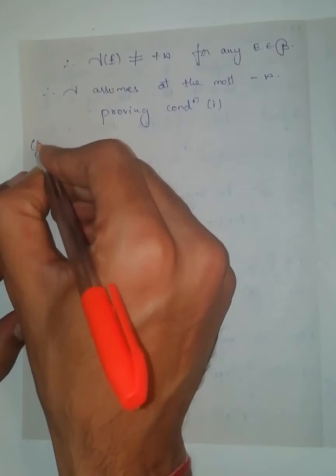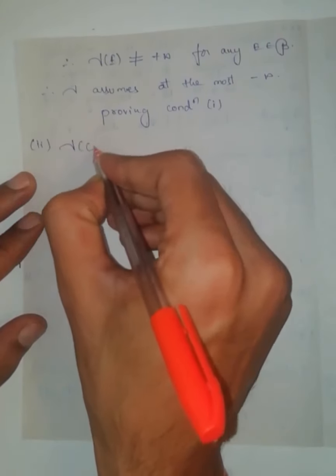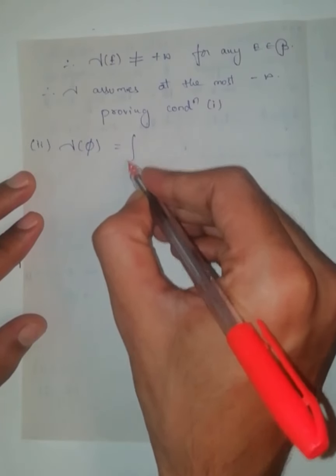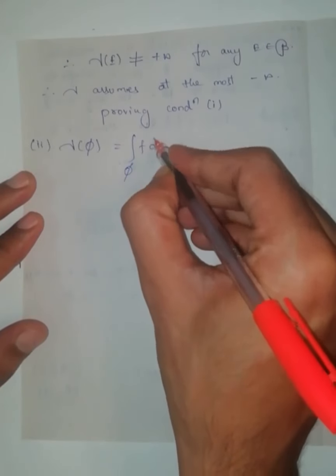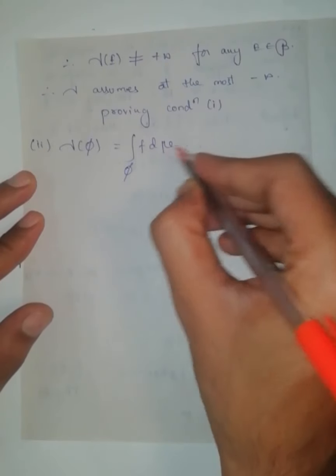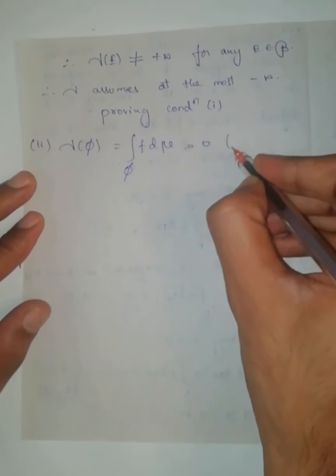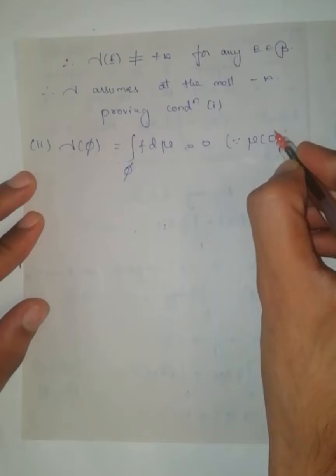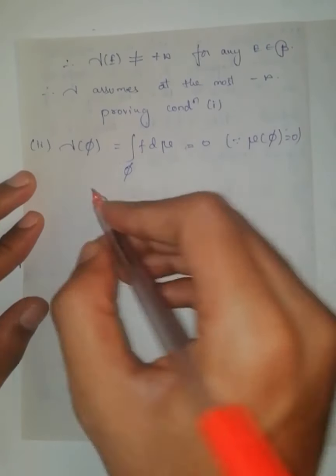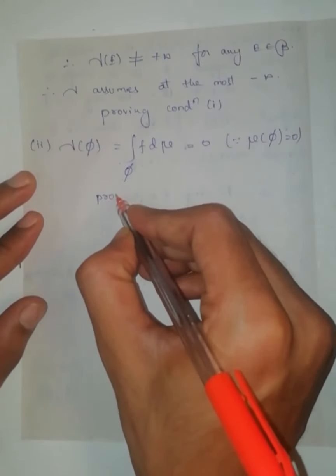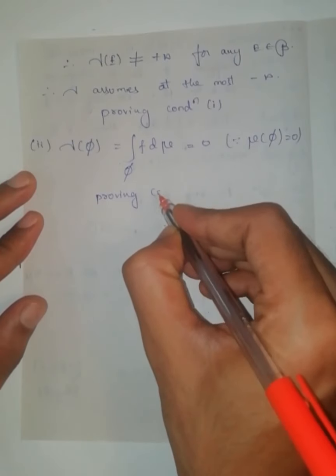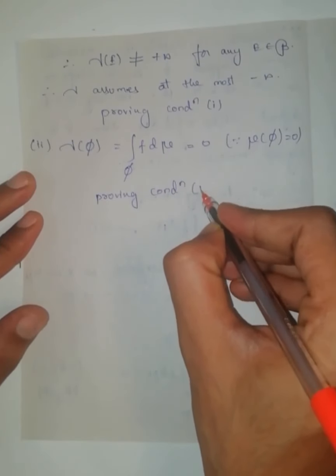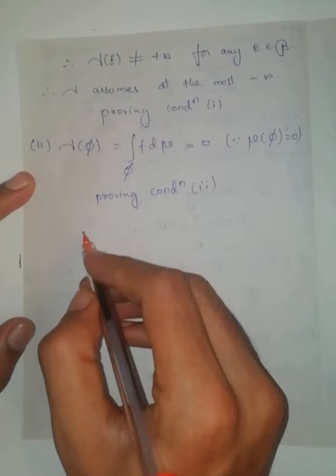Now second condition, gamma of the empty set is equal to the integral over the empty set of f d mu. This directly becomes 0 since the measure of the empty set is 0. Therefore, proving condition number 2.